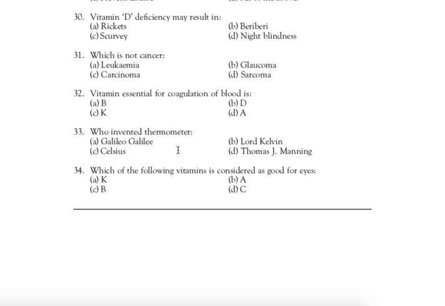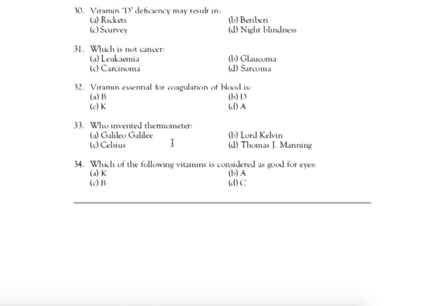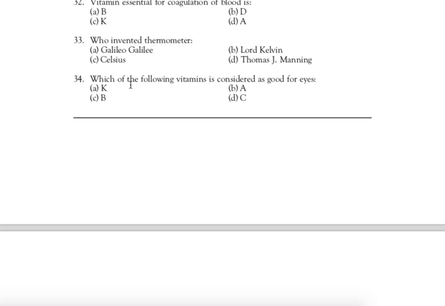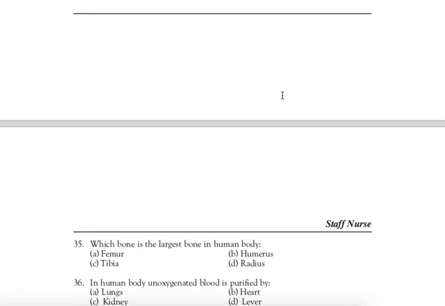Next question. Question number 33: Who invented the thermometer? Right answer is Galileo Galilei. Next question, question number 34: Which of the following vitamins is considered good for the eyes? Correct answer is B. Vitamin A is considered good for the eyes.